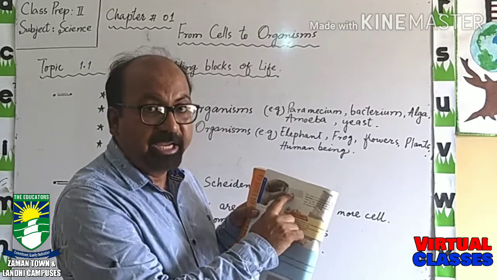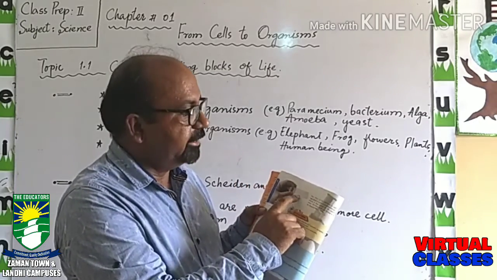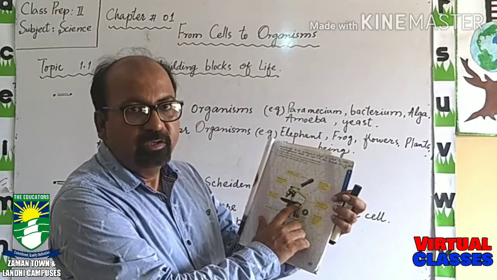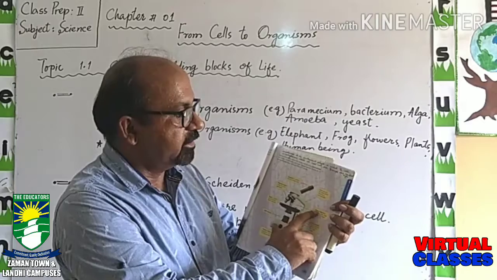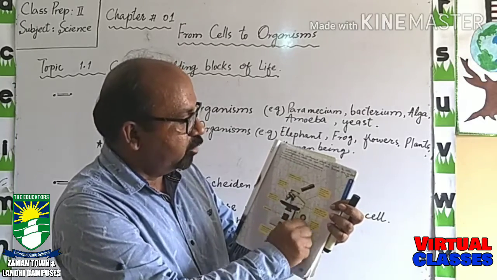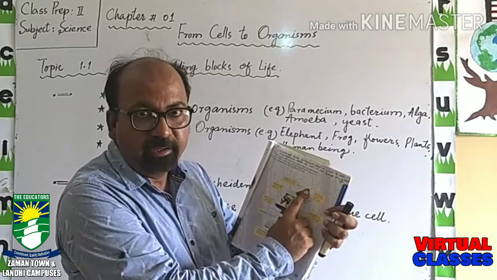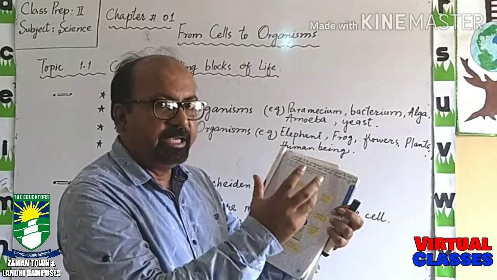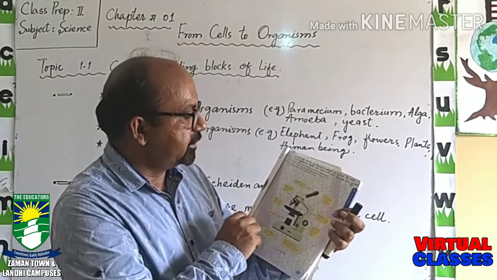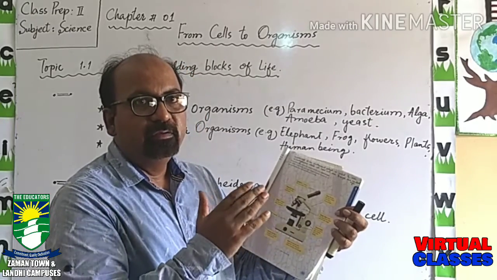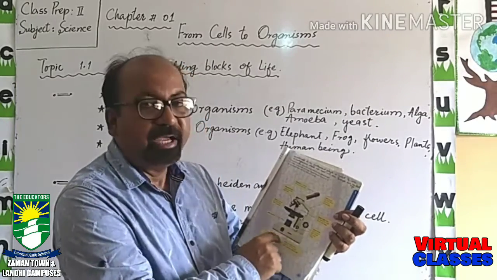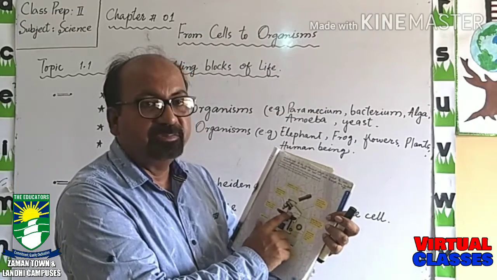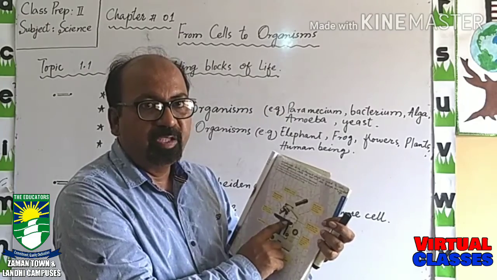This specimen is placed on the slide, and this slide is placed on the stage. It is held by the stage clips, and by looking through here and moving these focus knobs, we can see the image which is magnified by the microscope, and we can easily see the specimen or the microorganism.